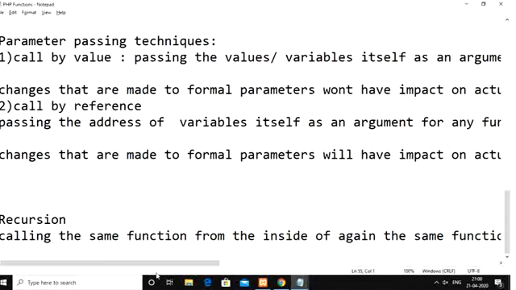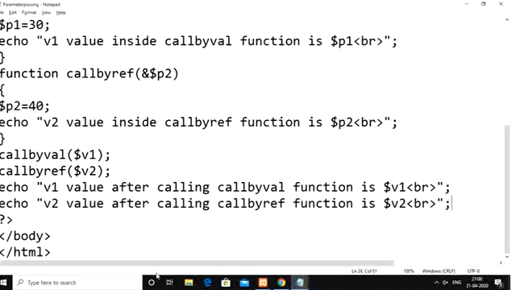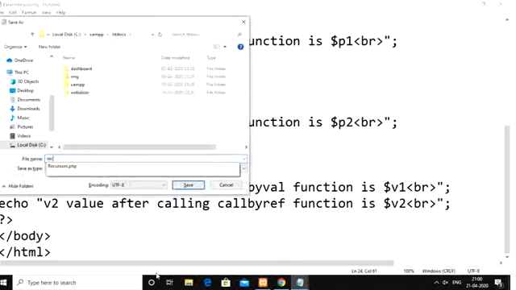So I am simply going to demonstrate one simple recursion script, where we are going to find the factorial of the given number using the recursion concept. Okay. So simply here I am saving this as recursion function dot php.